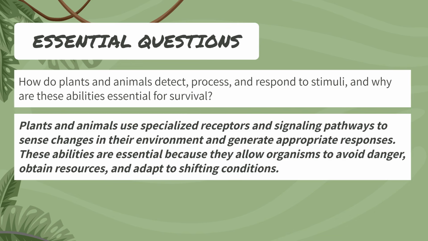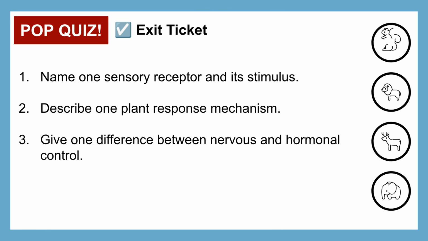To answer this lesson's essential question, plants and animals use specialized receptors and signaling pathways to sense changes in their environment and generate appropriate responses. These abilities are essential because they allow organisms to avoid danger, obtain resources, and adapt to shifting conditions. To conclude, name one sensory receptor and its stimulus, describe how living systems respond to their environment, and compare nervous and hormonal control.